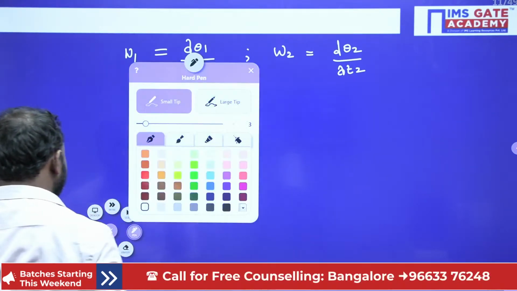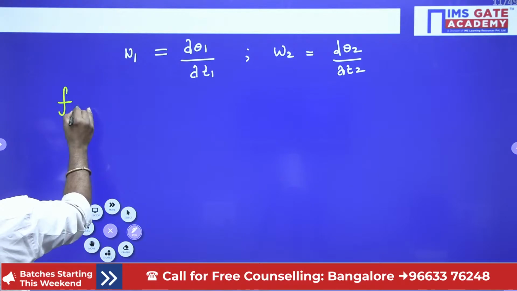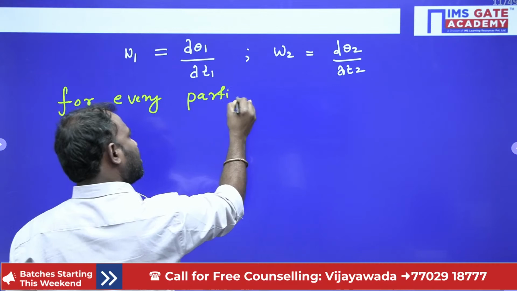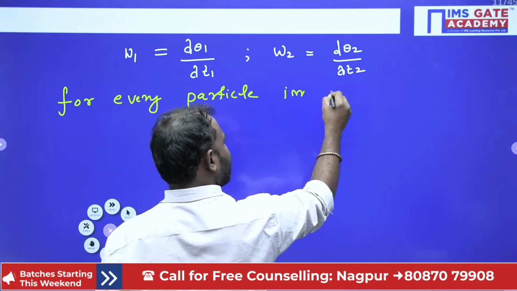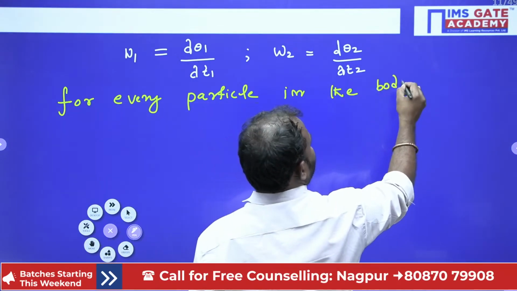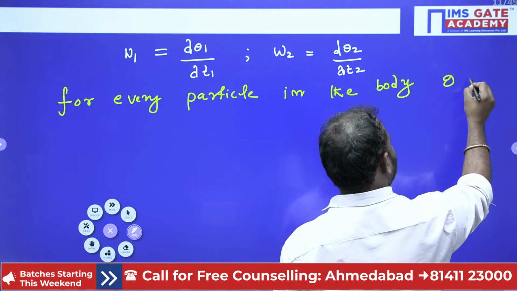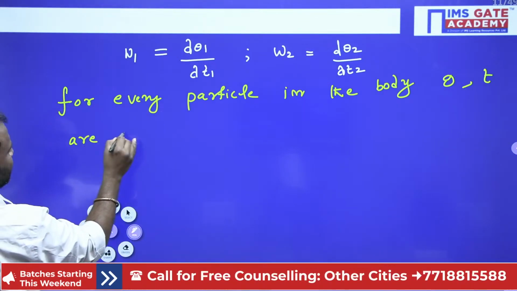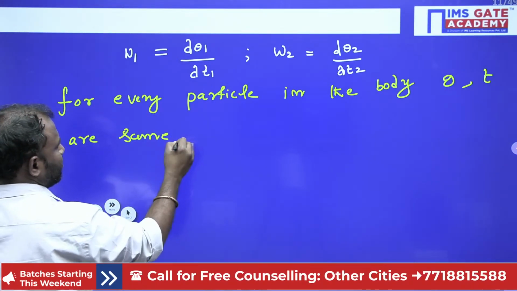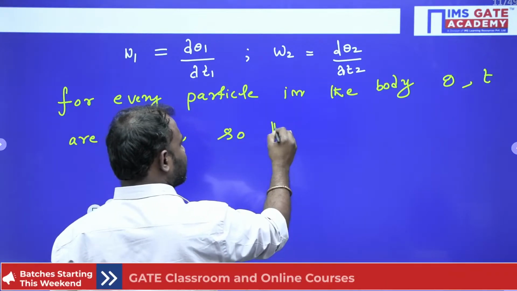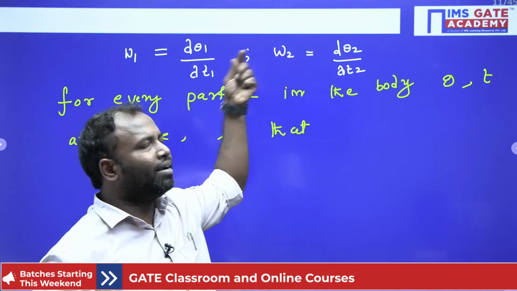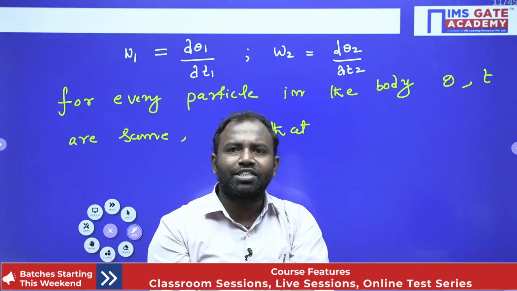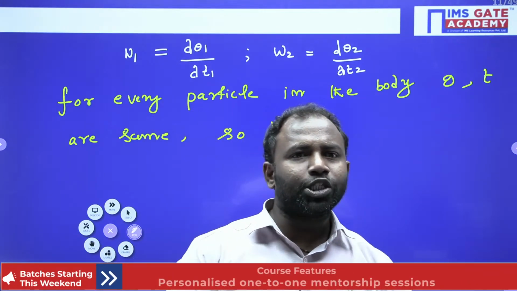For every particle in the body, theta and t are the same. So whenever the angular displacement and the time required for the angular displacement are the same for every particle, obviously the angular velocity for every particle is also the same. That is what I would like to conclude.